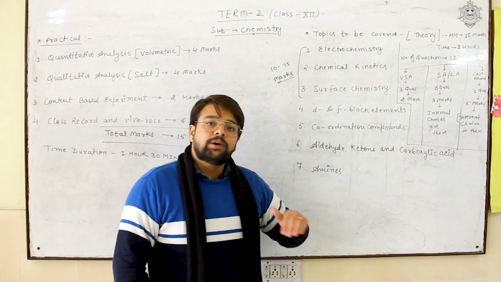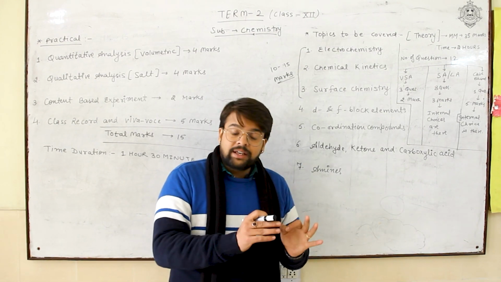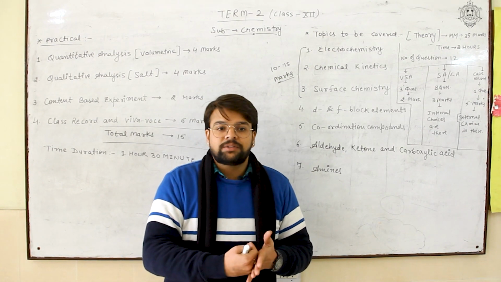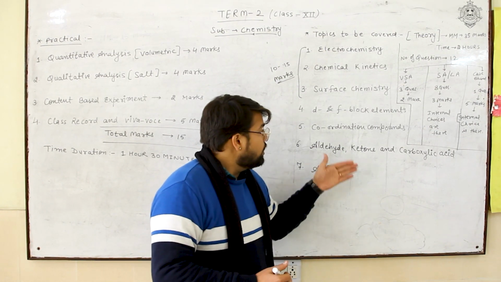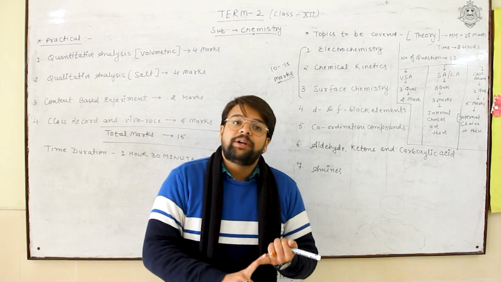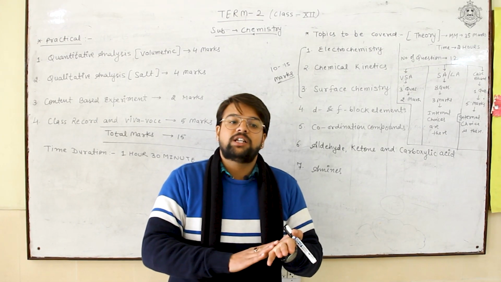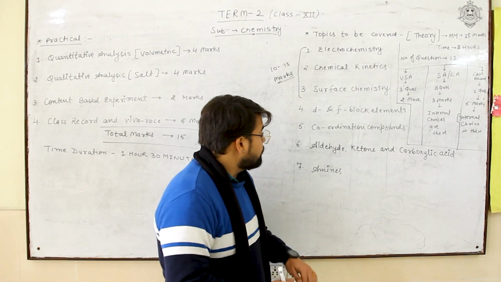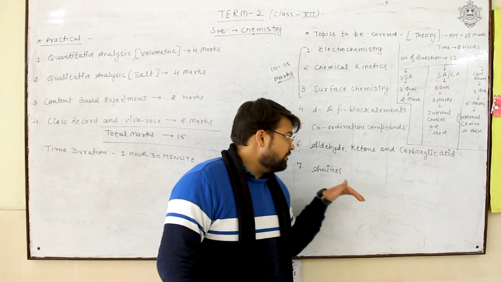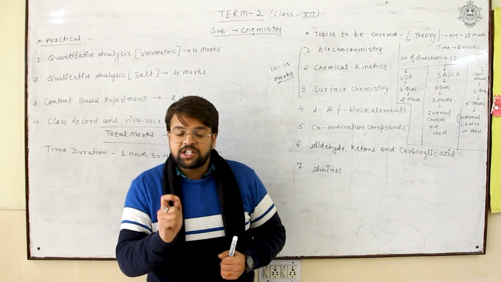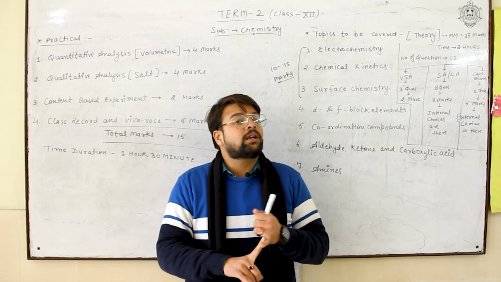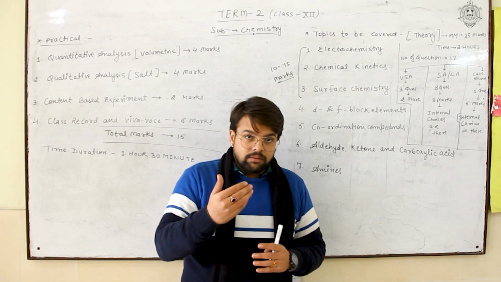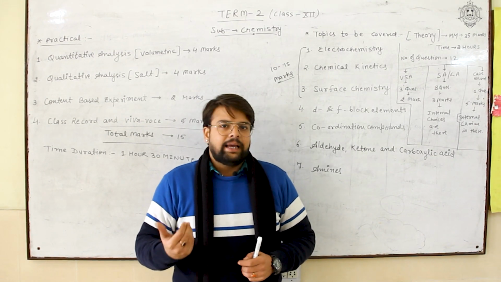Then in coordination compounds, there will be a question from nomenclature, which is fixed, and there can be a question from isomerism, geometrical or optical, whatever it is. Next we can go for VBT and CFT, that is valence bond theory and crystal field theory. In aldehydes, ketones, carboxylic acids and amines, there will be named reactions, basicity, acidic character, and much more, which you can study in the class or from the NCERT.